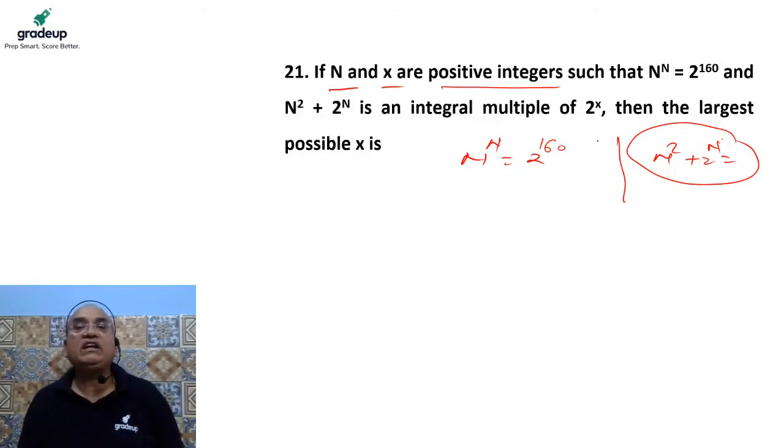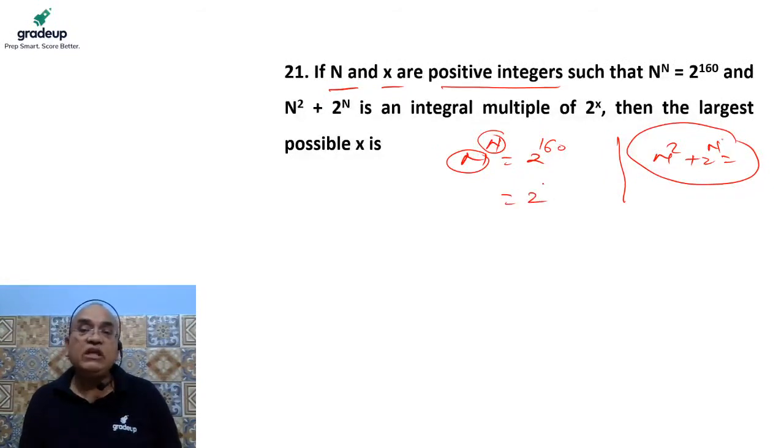Okay, we have to find out the value of n. No problem. It is given that 2 to the power 160 is equal to n to the power n. It means base and power should be the same.